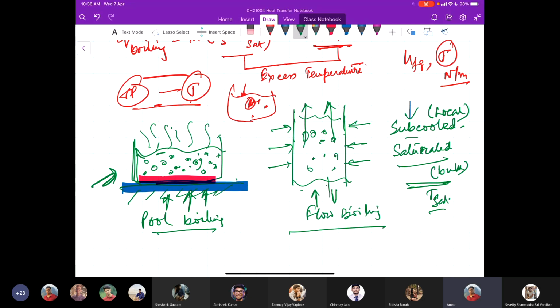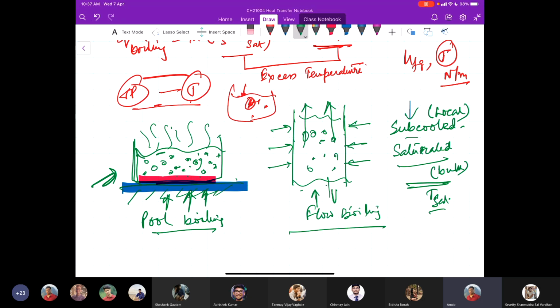Now, as the bubble appears in this thin region, they will try to move away from the hot surface, and immediately those places will be replenished by the surrounding liquid.